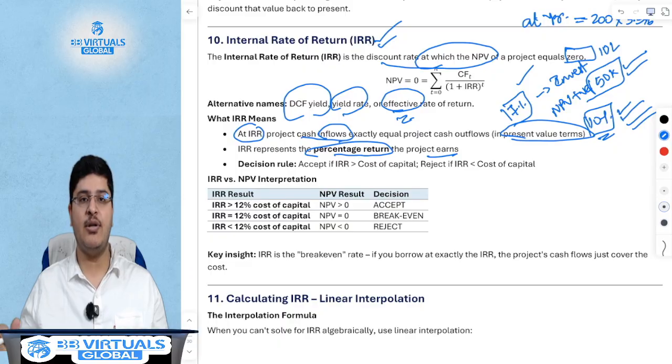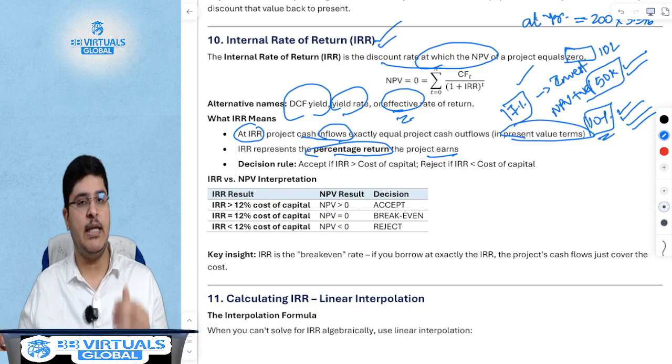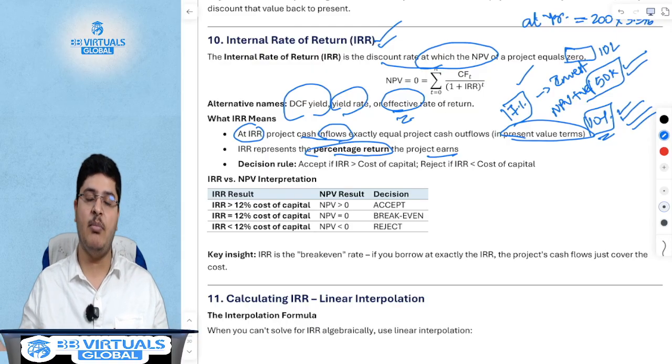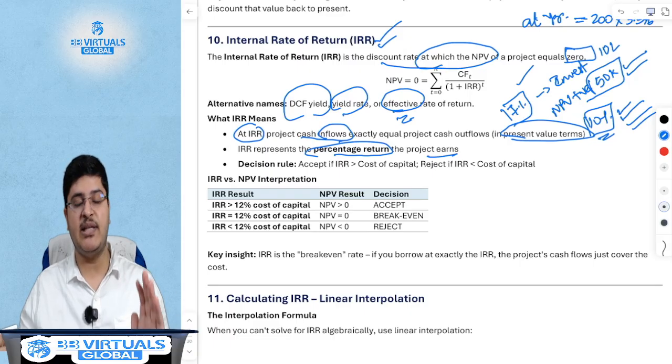In NPV, of course, the way you decide is, if the NPV is positive, you would make the investment. If NPV is 0, you are indifferent, you may make the investment or you may not. And if the NPV is negative, you decide not to make the investment. How do you decide the same in IRR?